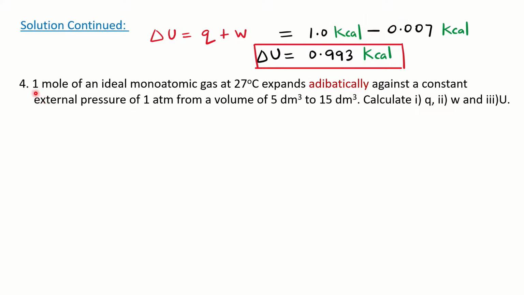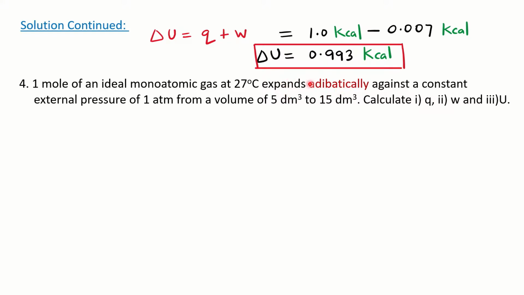Now the next question is 1 mole of an ideal monoatomic gas. The number of moles is given here. A monoatomic gas like helium, neon, argon, at 27 degrees centigrade, the temperature is mentioned, expands adiabatically. Adiabatically, I told you, means no heat exchange.